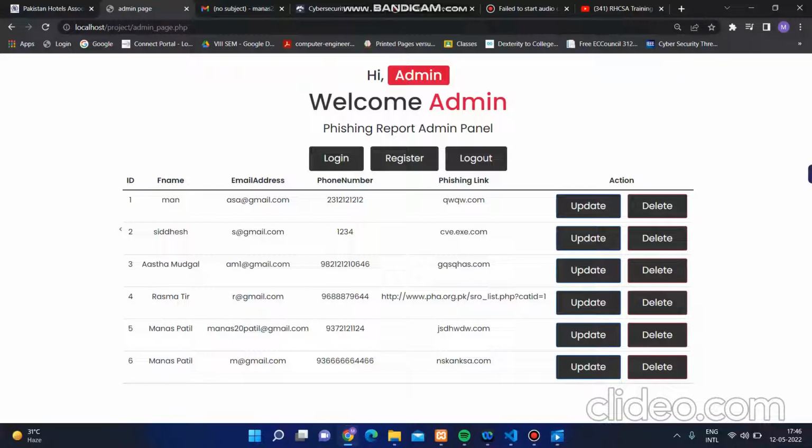Now this is the admin panel through which the admin can directly collect the phishing links reported by the users, along with their name, their email address, their phone number and the phishing link. And if they want to update the link, they can update it. If they want to delete the link, they can delete it. So this phishing link data will get attached to our anti-phishing portal.